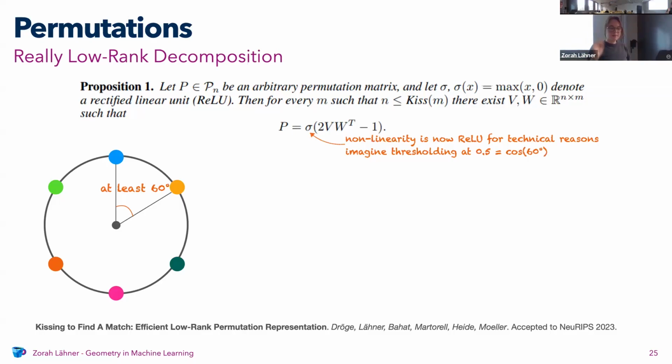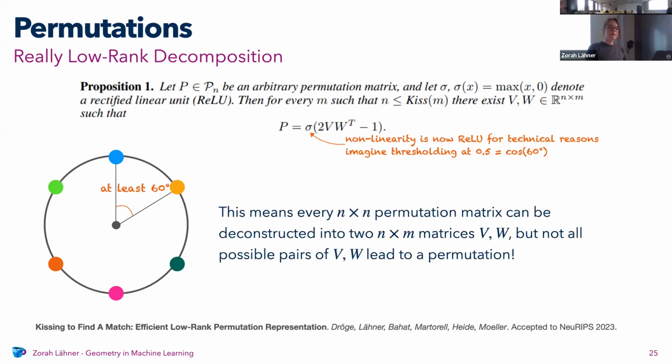And this is cool. So you can represent all your permutation matrices like this. The problem is, of course, not every V and W is going to give you a valid permutation matrix. If you do it like this, you can still end up with V's and W's where your points are too close together, and then it's not a permutation anymore. So the question is, if we use this in optimization, does it still work?